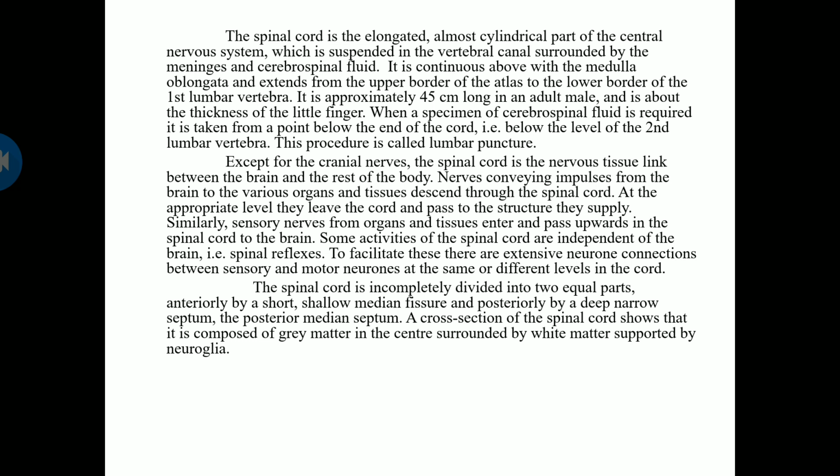Some activities of the spinal cord are independent of the brain, called the spinal reflex or reflex arc. To facilitate these, there are extensive neuron connections between sensory and motor neurons at the same and or different levels of the cord. The spinal cord is incompletely divided into two equal parts, anterior and posterior, the anterior by a short shallow median fissure and the posterior by a deep narrow posterior median septum. A cross section of the spinal cord shows it is composed of grey matter in the center, while white matter is supported by the neuroglia.